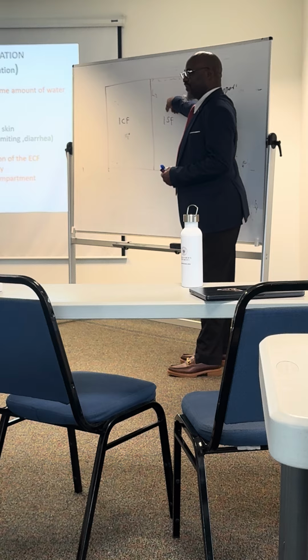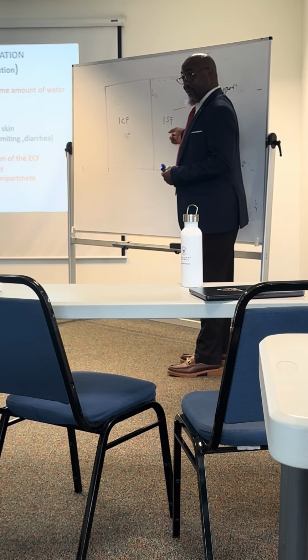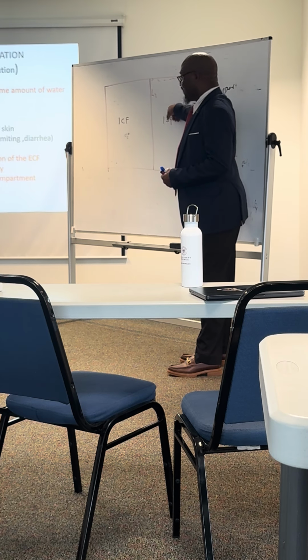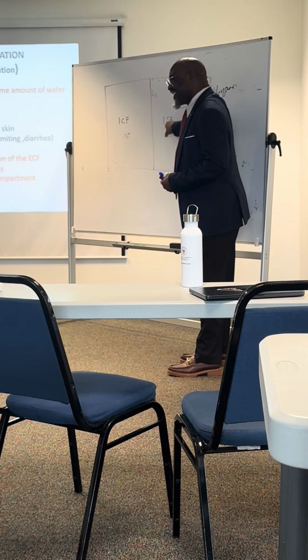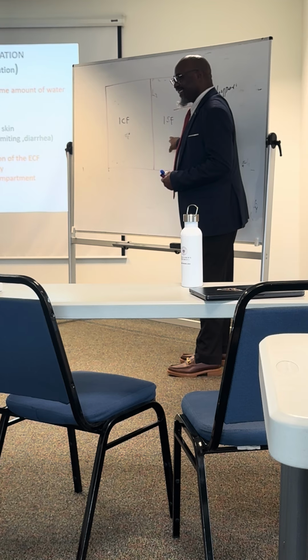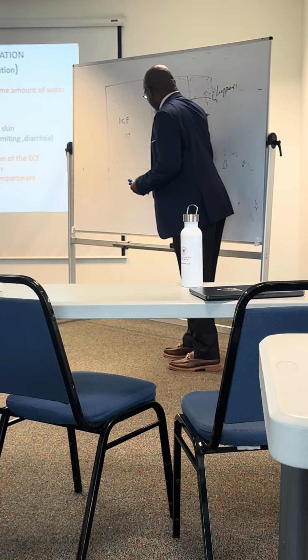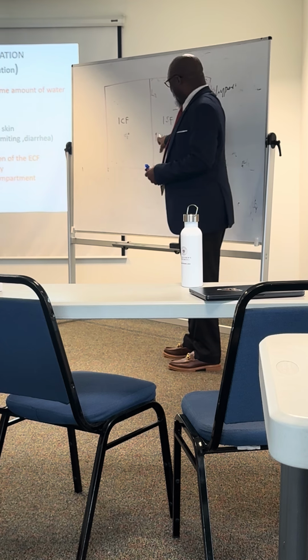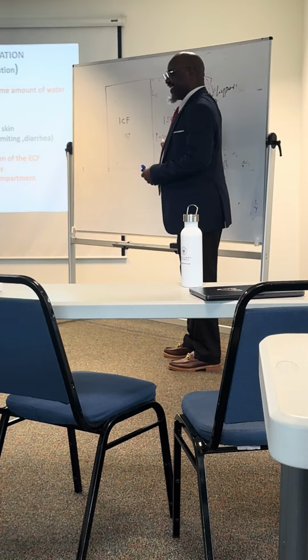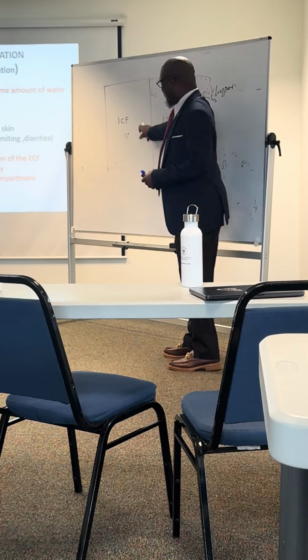Are you following? There is a decrease in the volume. Then as this decreases in volume, what happens to its osmolality? It's going to increase. Good. So it's still going to increase its osmolality. In response to its increase in osmolality, water does what?